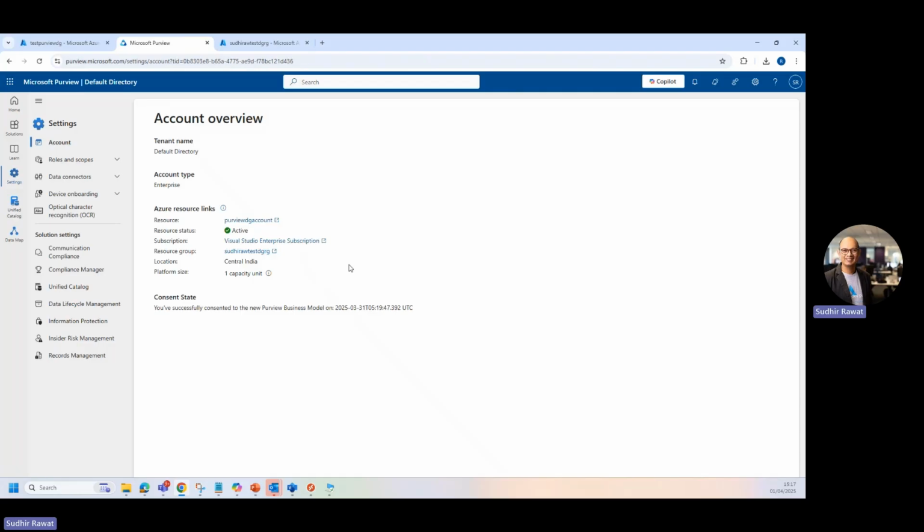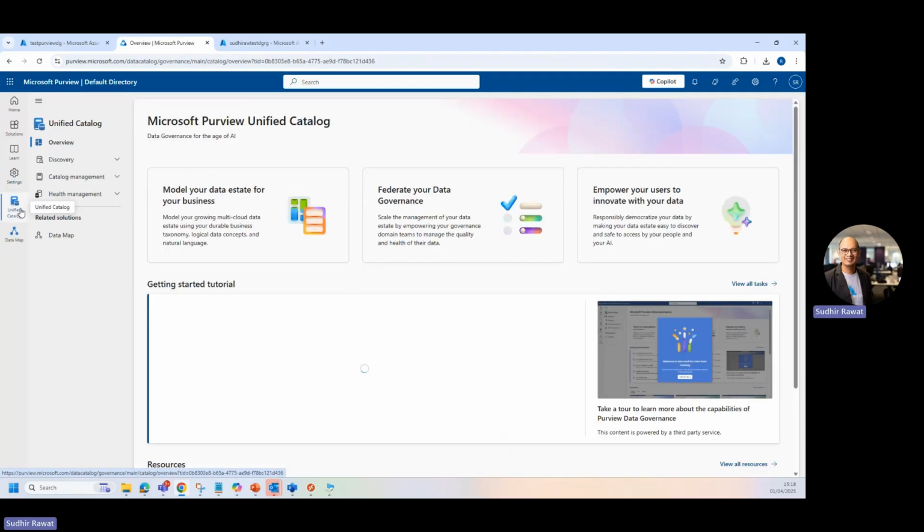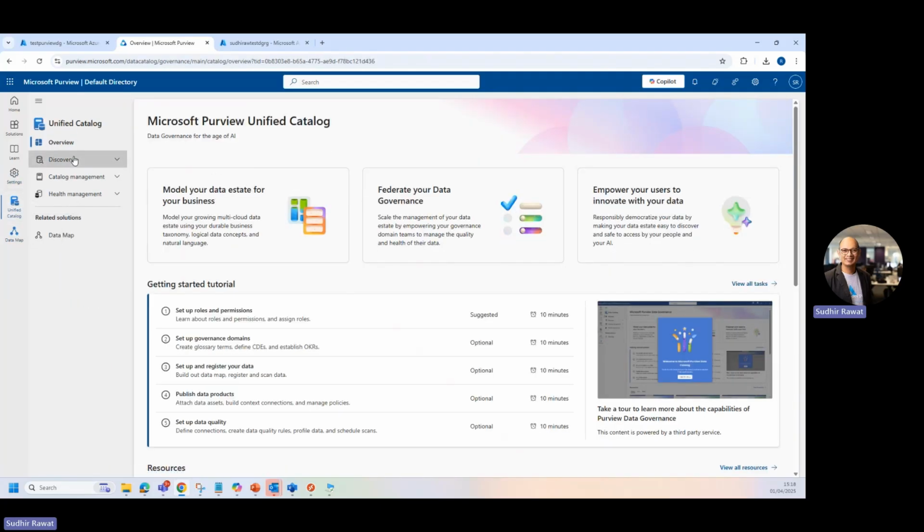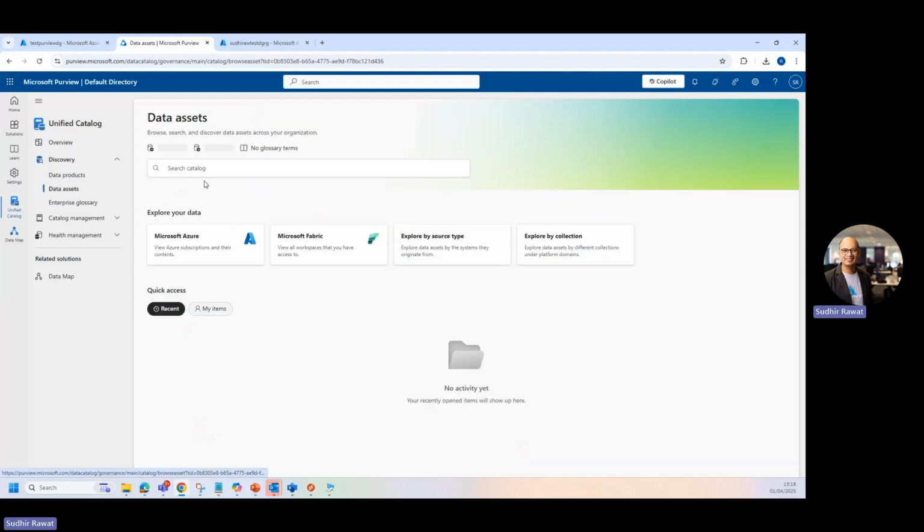Now, because I have one tenant with two subscriptions, Purview DG experience will be available per tenant. So I can have the same tenant. Now it's connected to my another subscription, right? Now let's go ahead and look for the artifacts. So if I go to the discovery, look for the data assets.